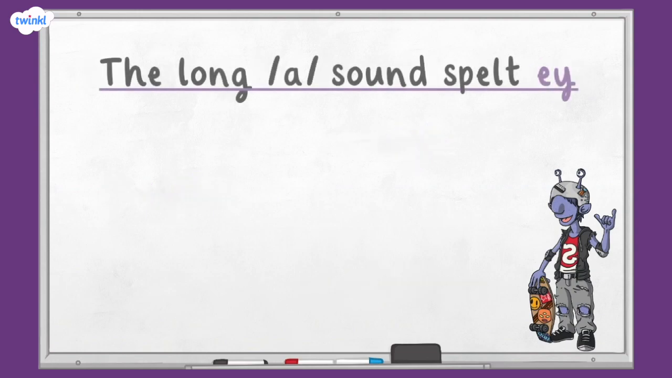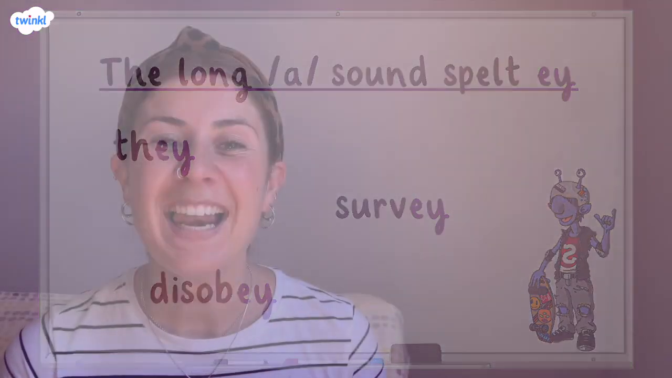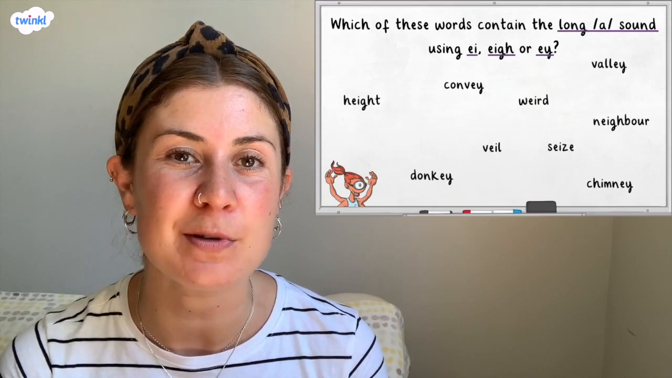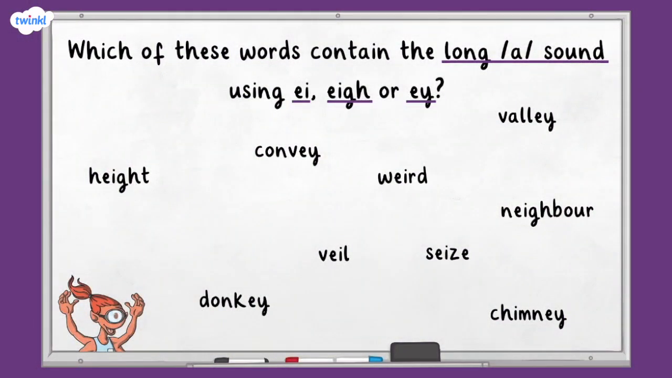The letters EY also can make the long A sound. Let's look at some examples of words that use those letters. They, survey, disobey. Let's take a look at the first question. You're being asked which of these words contain the long A sound using EI, EIGH or EY. Say the words aloud and listen to the different sounds that the letters make. Pause the video now and then hit play again when you're ready to hear the answers.